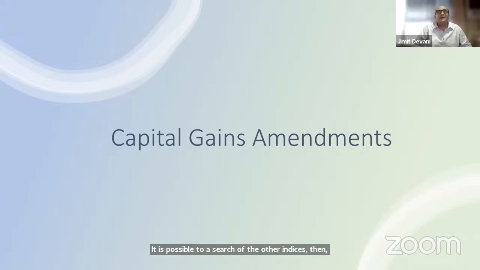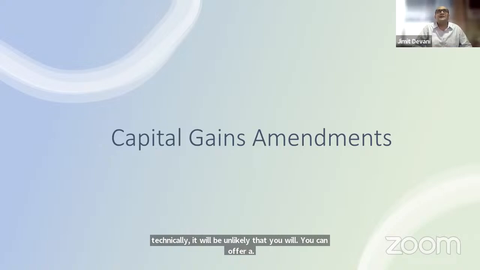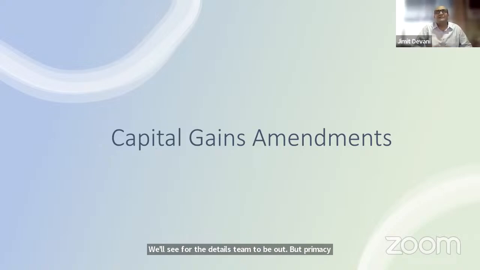We'll see for the detailed scheme to be out, but prima facie, if your assessment notice clearly mentions that it is pursuant to a search and that is why the case was reopened, then it looks doubtful whether you can go for a VSV.